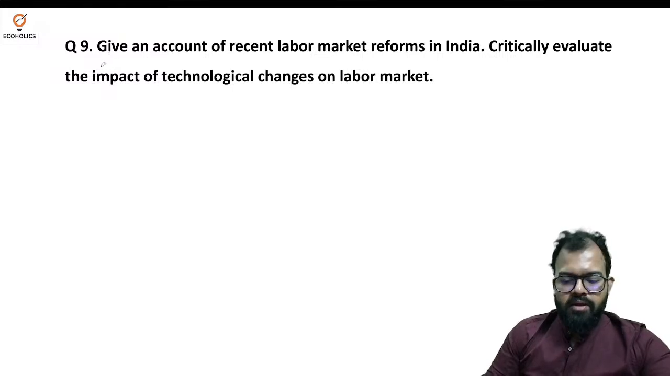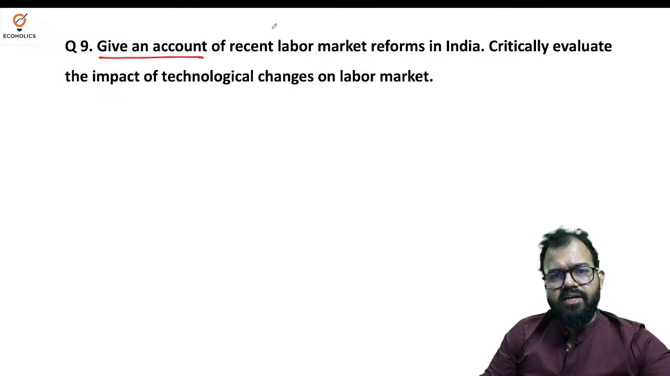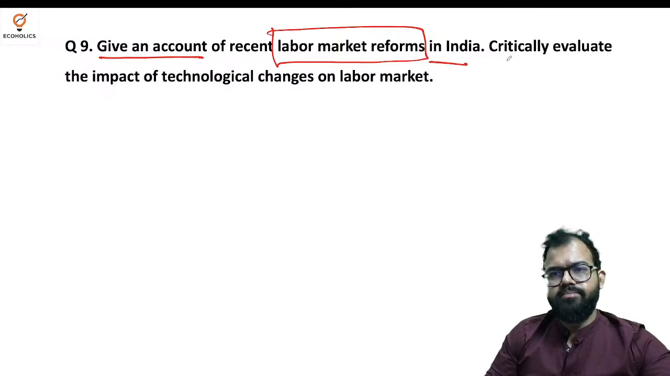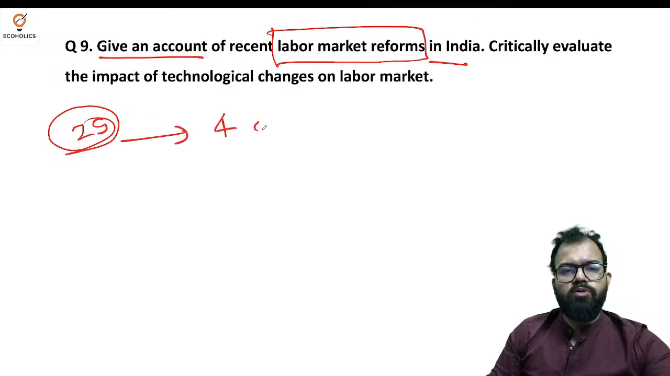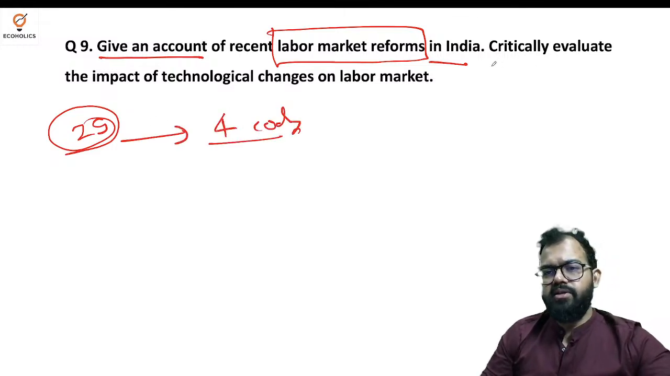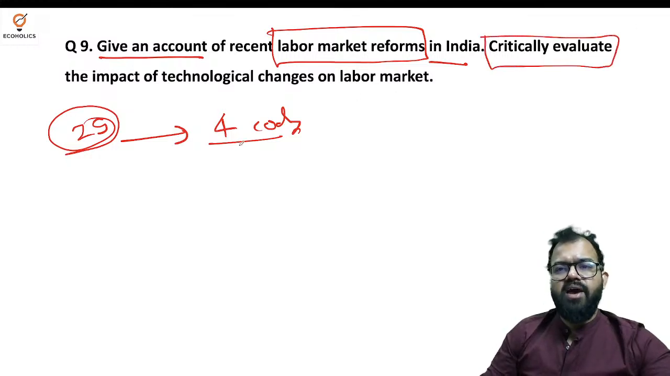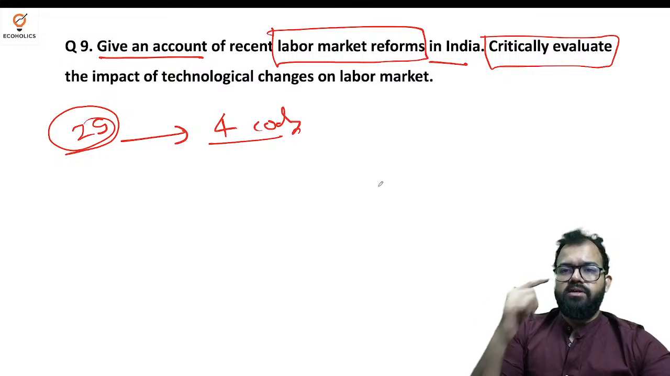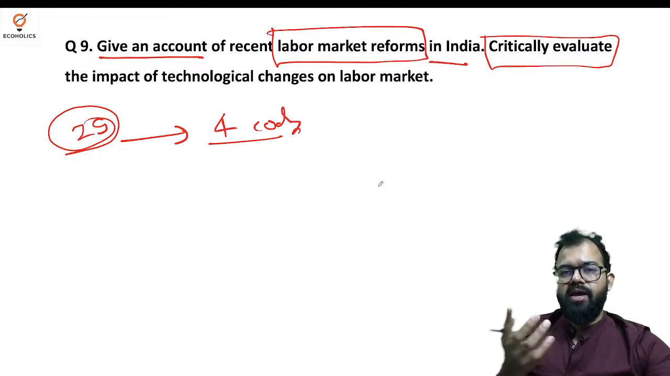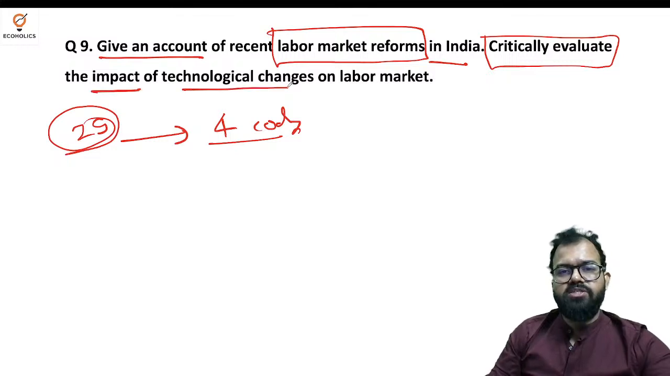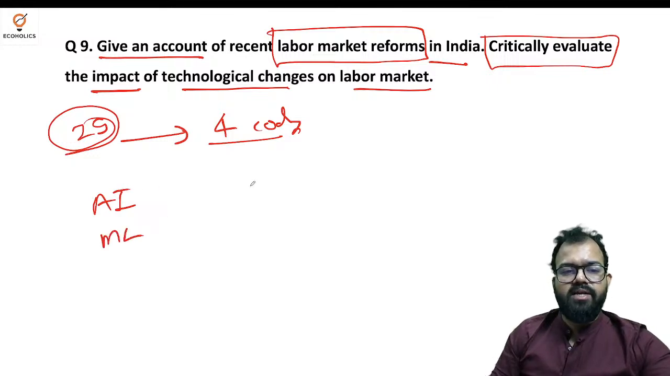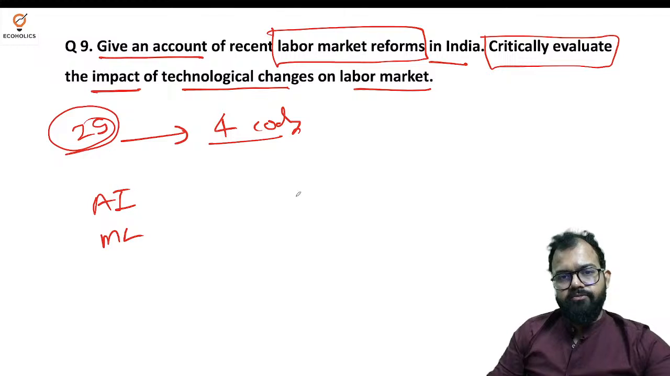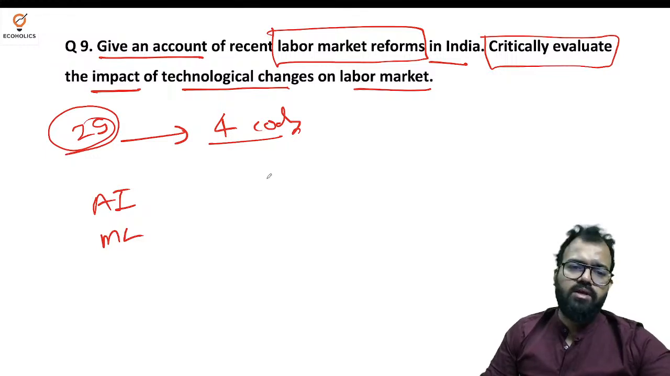Okay. Next we have: give an account of recent labor market reform in India. So I hope you know that 29 central labor laws converted into 4 codes, and that is the question's main crux. Critically evaluate. It means you have to first provide the criticism, then provide the solution to that, so that you evaluate the impact of technological changes on labor market. With the advent of AI, ML, data science, etc., this will create changes, shift. So that's the question.